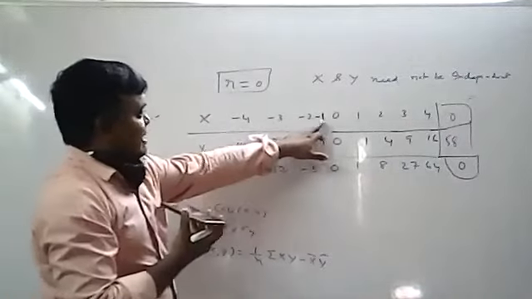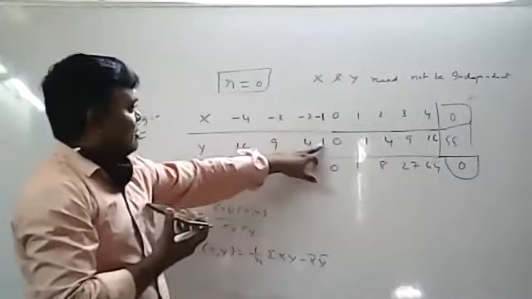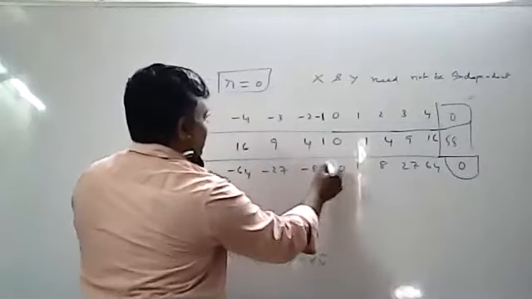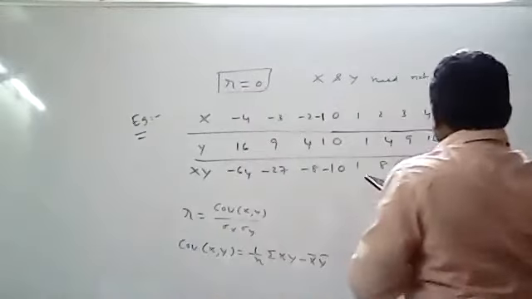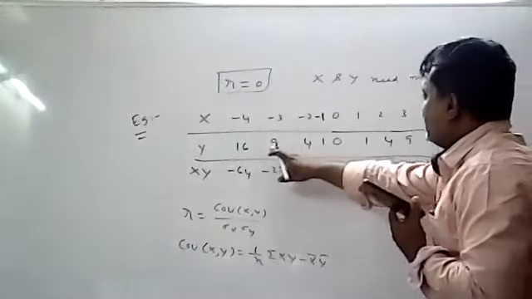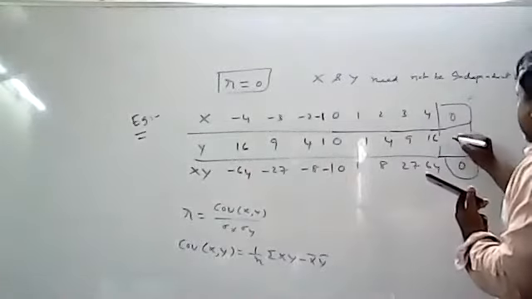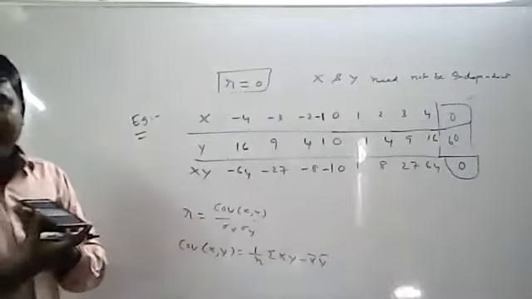-4, -3, -2, -1, 0, 1, 2, 3, 4. -1 is missing. Write the -1 value. Then you will get 1 here, and 1 here also. This is -1 you will get. Then the values will be changed. This is 25, 25, 30, 30, 30, 60. 60 you will get. Is it okay now?